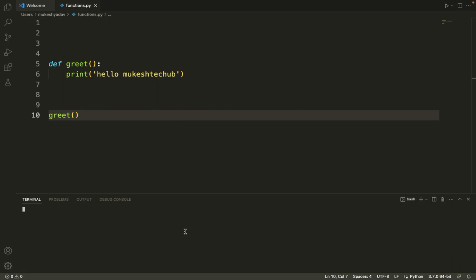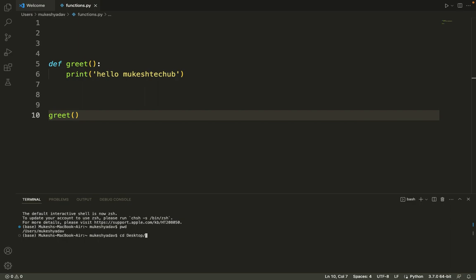If I call this function, let me see where the file is, on the desktop, in the functions folder. Let me say python functions. It says no such file or directory.